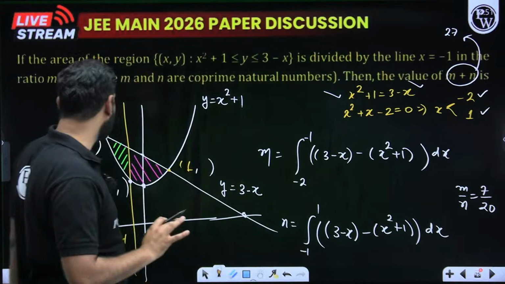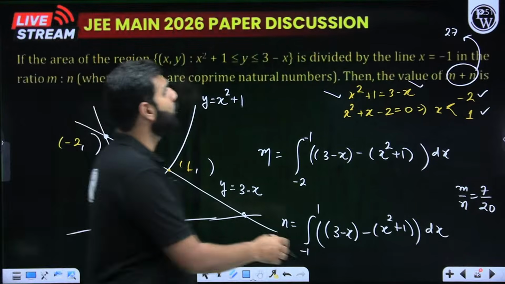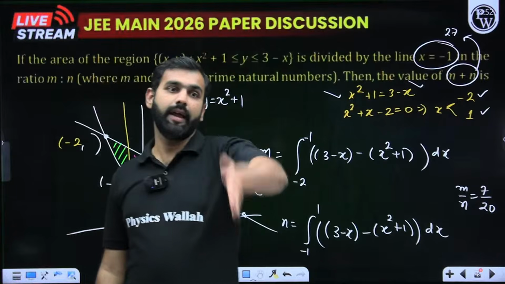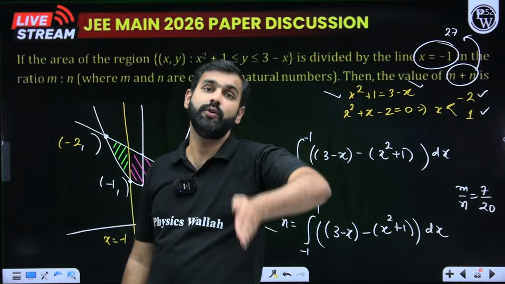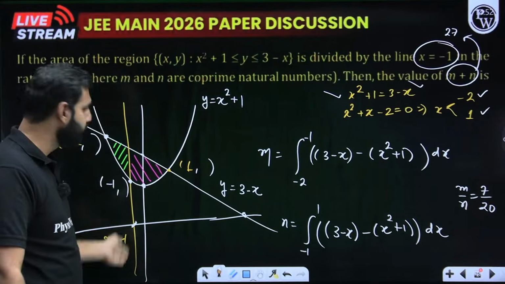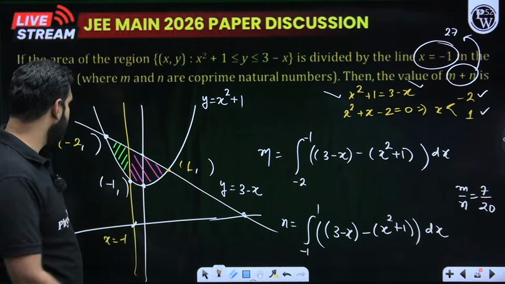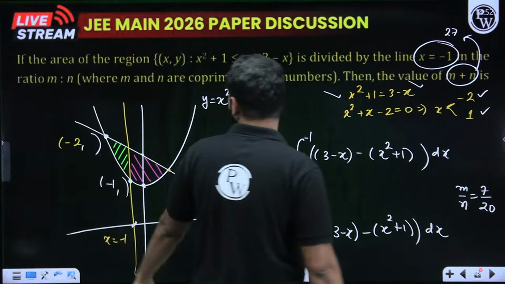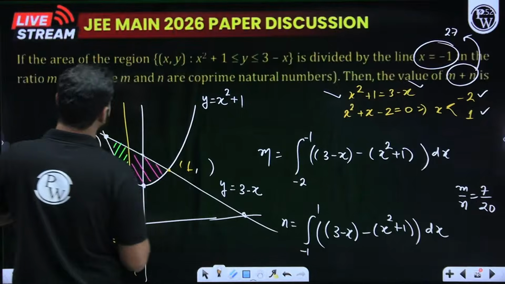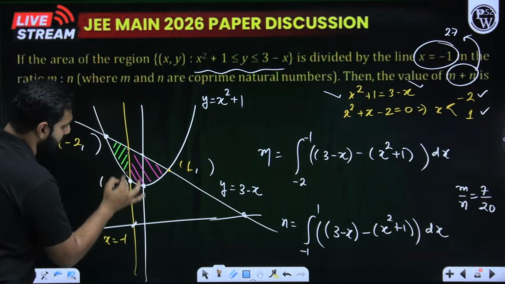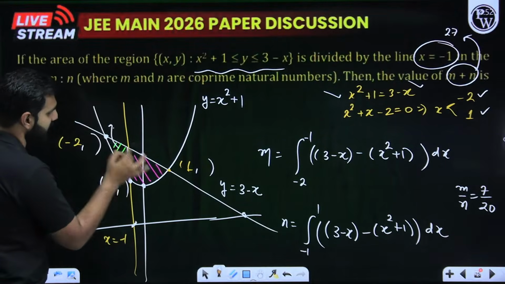Now here we are told that the line x is equal to minus 1. So x equal to minus 1 means a line parallel to the y-axis. There is a line passing through minus 1 comma 0 parallel to the y-axis, going like this. It will intersect the curve at minus 1 comma something. I hope you're getting it. This is dividing the region. When you club these two regions, you will get this region. So this region is divided by this line into this region and this region.